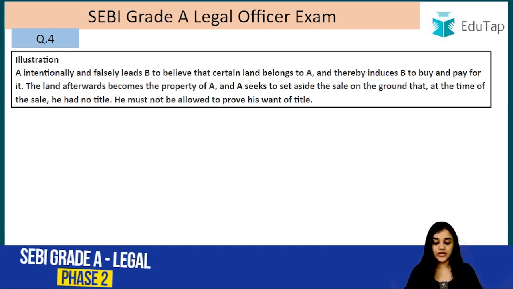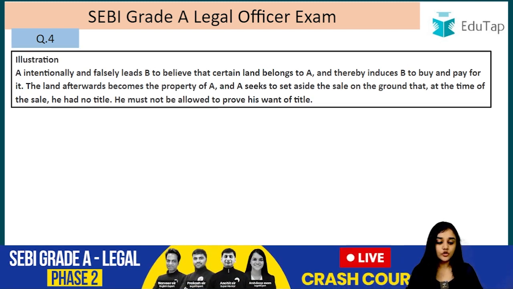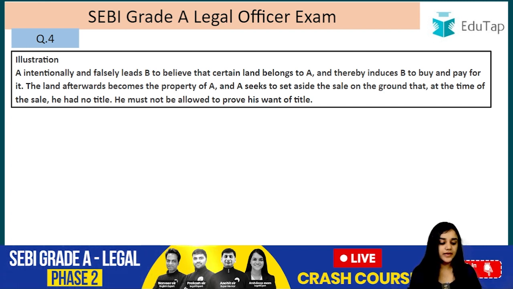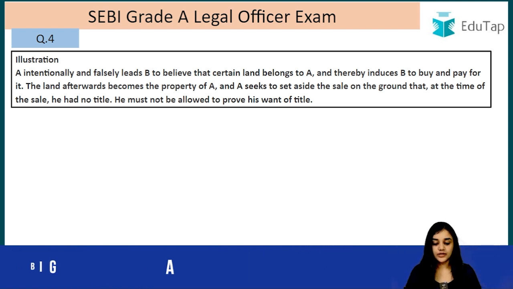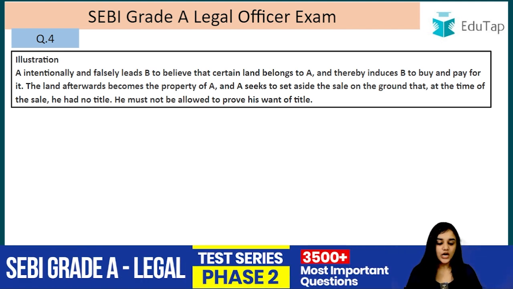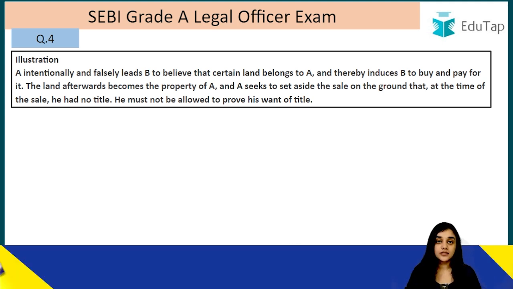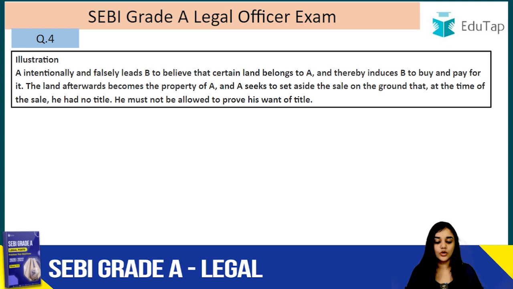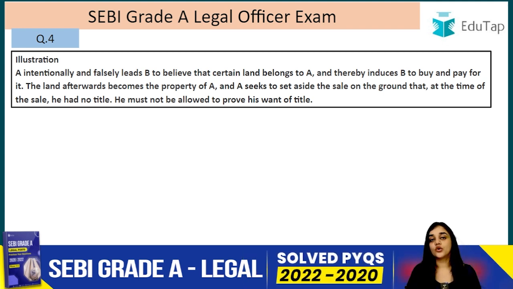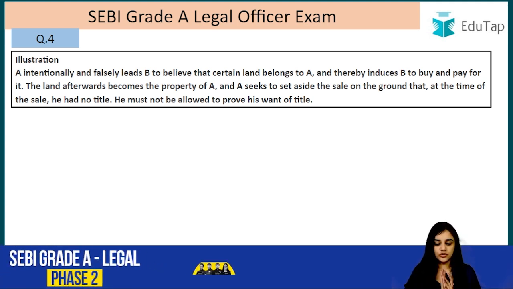This is the illustration. Let's read this. A intentionally and falsely leads B to believe that certain land belongs to A. So he made him believe that yes, this is my property, and thereby induces B to buy and pay for it. The land afterwards becomes the property of A. He actually wins that case, and A seeks to set aside the sale on the ground that at the time of the sale he had no title, but he is stopped now because of this section. He must not be allowed to prove his want of title. So he cannot now prove that at the time when the sale was made, the title did not belong to me. I had no title in that property. He cannot do so. He is stopped under this section.